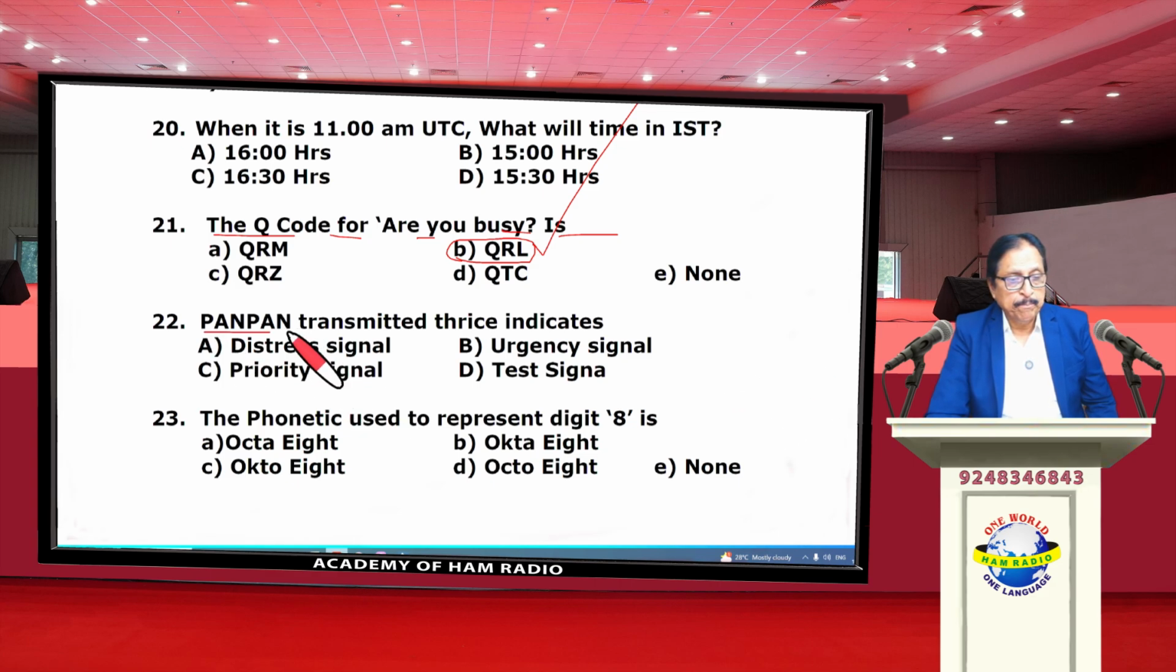Next question, the PAN transmitted thrice indicates... The Mayday is a signal when a station is in very great danger, requesting immediate assistance. The PAN is the urgency signal. It is having second priority after the distress signal. So the correct option is urgency signal.